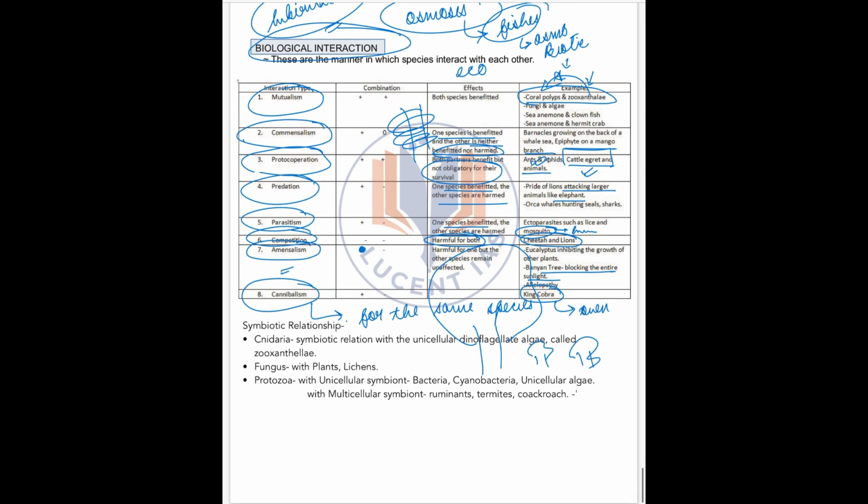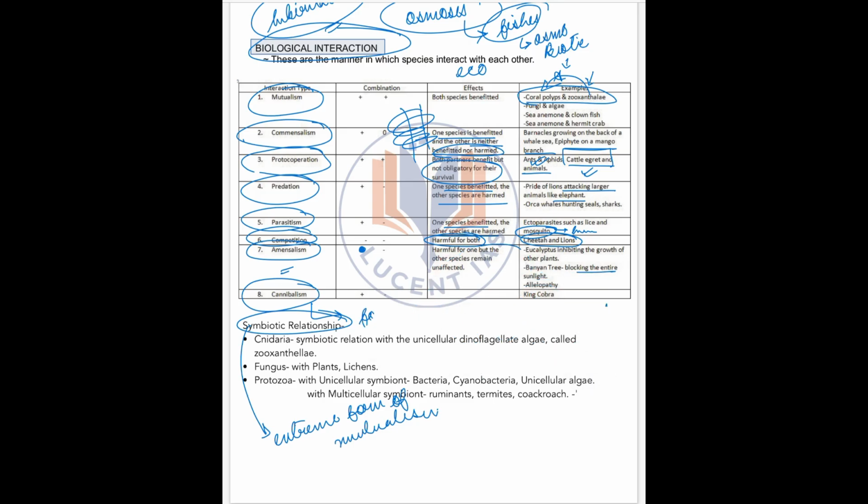Then lastly, what is a symbiotic relationship? It is the extreme form of mutualism. So we see examples like Cnidaria in symbiotic relationship with unicellular dinoflagellate algae called zooxanthellae, or fungus with plants or lichens, protozoa with unicellular symbionts like bacteria, cyanobacteria, unicellular algae with multicellular symbionts like ruminants, termites, cockroach, etc. So this is a symbiotic relationship. So this is all.